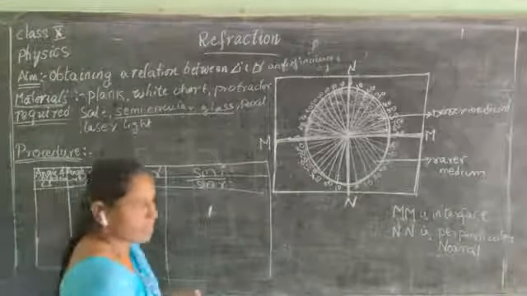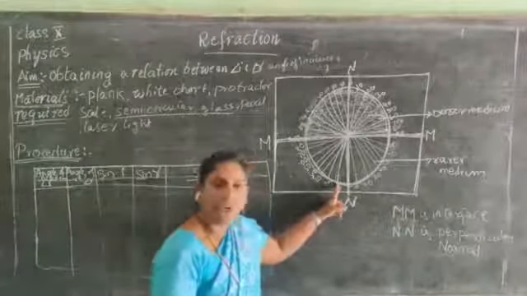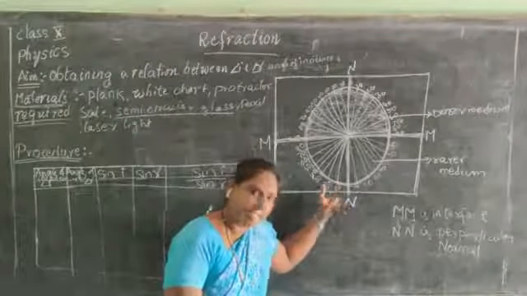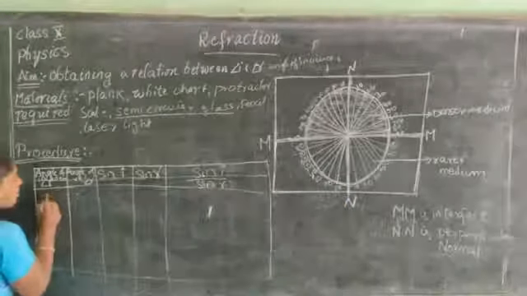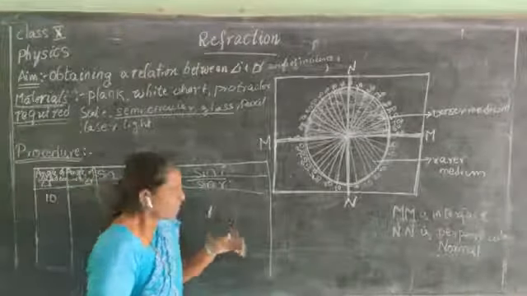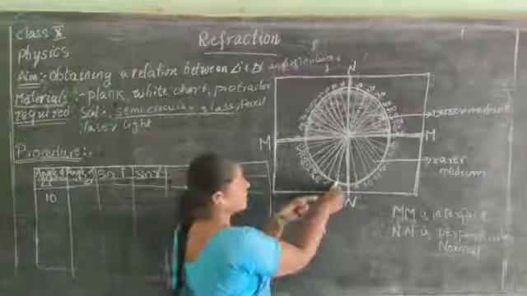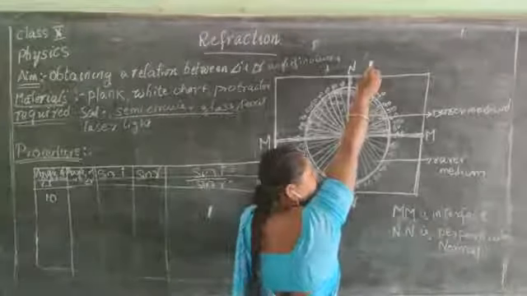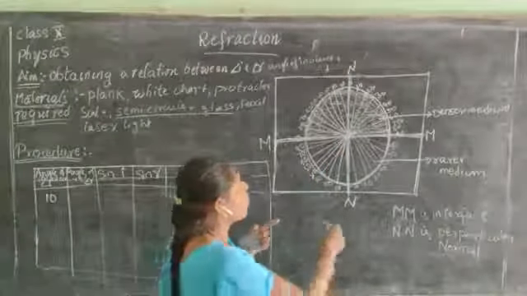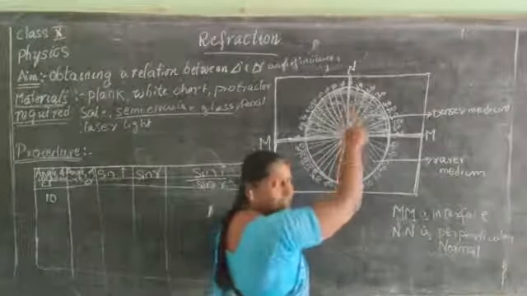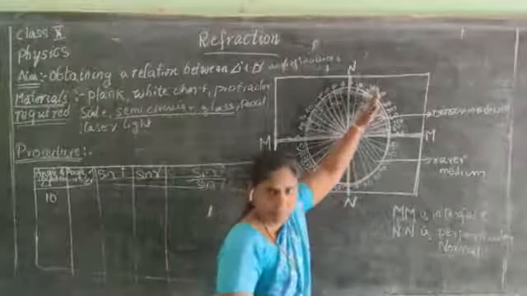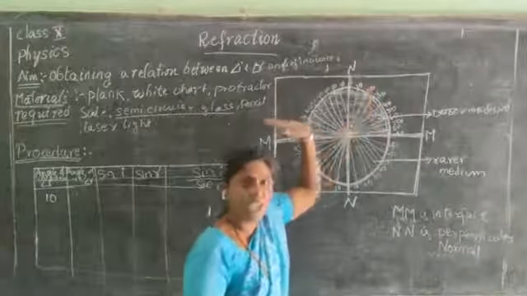Now see the process. Children, you have focused the light at 10 degrees. What is your angle of incidence? 10 degrees. As you focus the light, it enters from the rarer medium to the denser medium, and the light ray passes into the denser medium. This is called the refracted ray. Why is there a refraction? When a light ray enters from a rarer medium to a denser medium, it bends towards the normal.